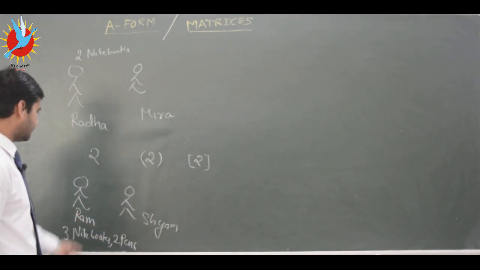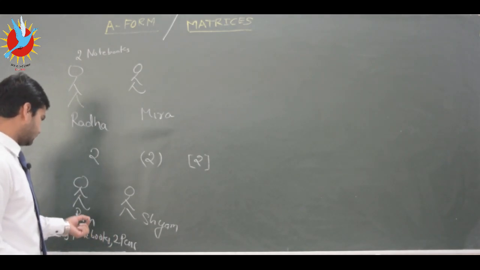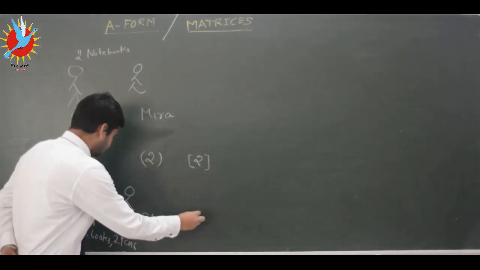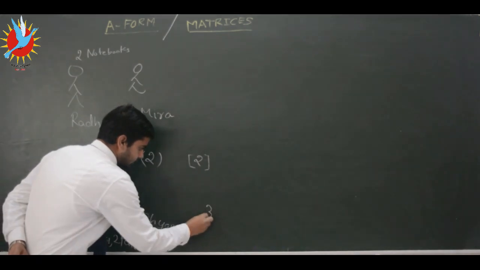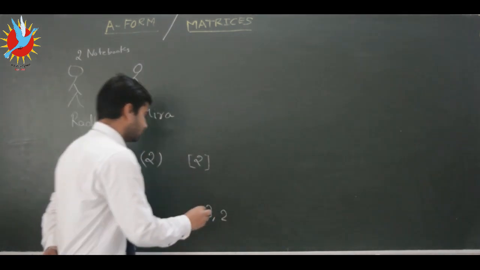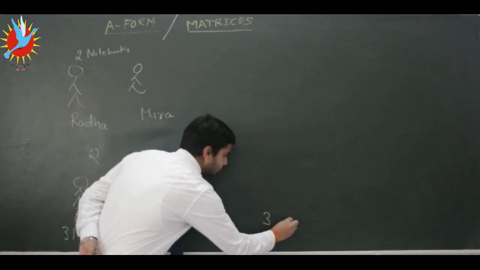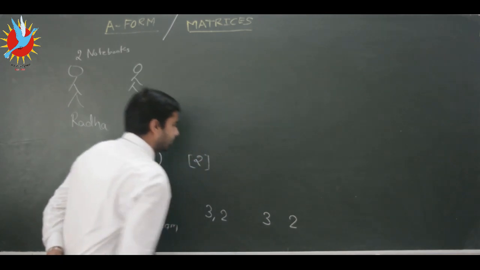So this time Ram can reply without speaking, in a shortest format, like 3, 2. Or he can reply by writing 3 and 2, giving some gap.